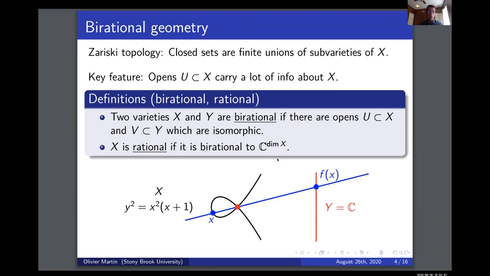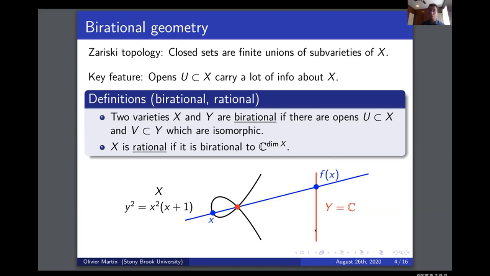If I have a nodal cubic over here, I claim that it's birational to the complex line, so it's a rational curve. How would I show that? I need to exhibit an isomorphism between an open set on the left and an open set on the right. The open set on the left is just going to be the complement of this red point, and my map is the following. To a point X, I associate the line that goes through the blue point and the red point, and this line is going to intersect this red line at a single point, which I'm going to call f of x. So this gives me a map that goes from the complement of the red point on the left